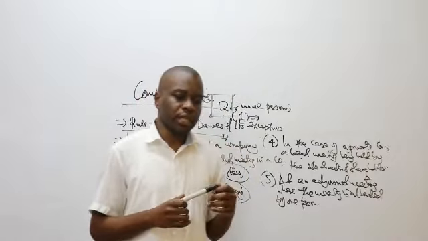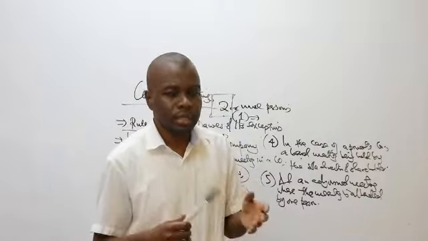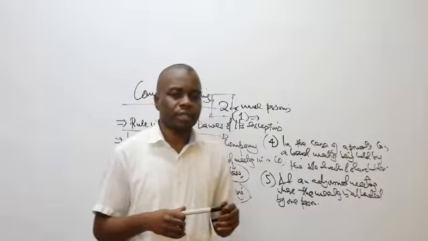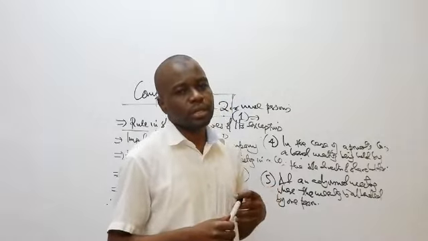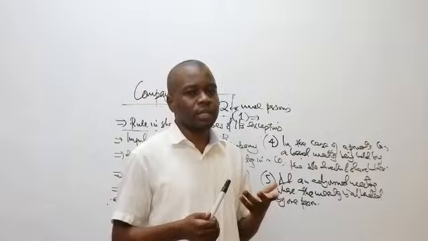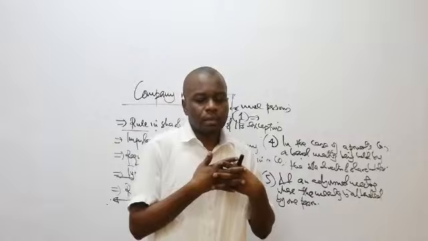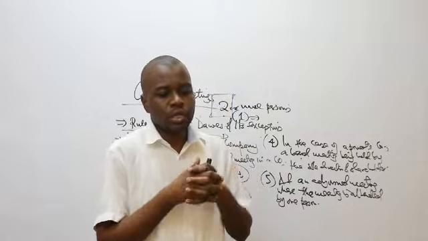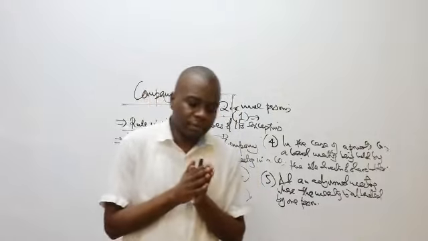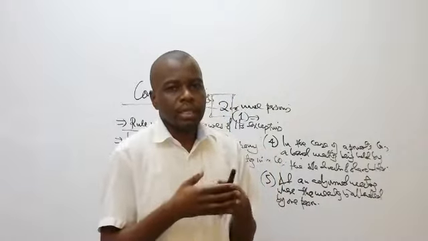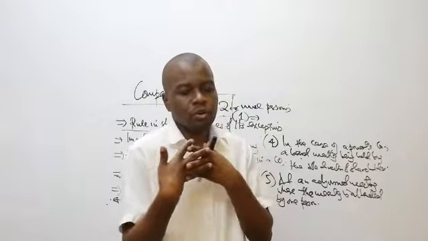For example, we said in the case where the ordinary business of the company is to give out loans, in such a case, it can simply finance someone who then buys the shares of the company. A situation whereby the company gives out dividends and you as a member decide to buy the shares of the company with the dividends, it's like they have financed you to buy the shares. So that is an exception whereby someone can be financed by the company to buy its own shares. If we have an employee scheme where the company gives out money to the employees, and this money is utilized to buy the shares of the company, that one is like financing the purchase of the shares.